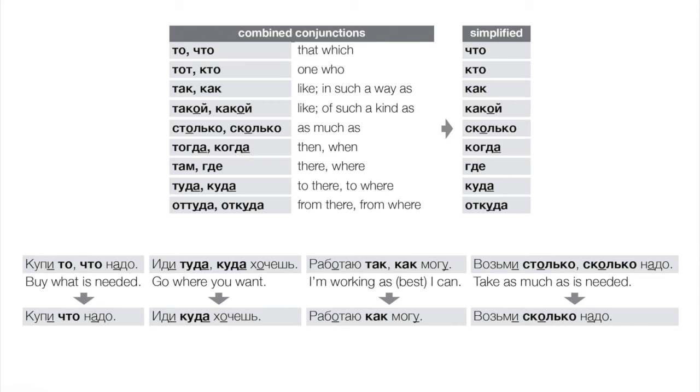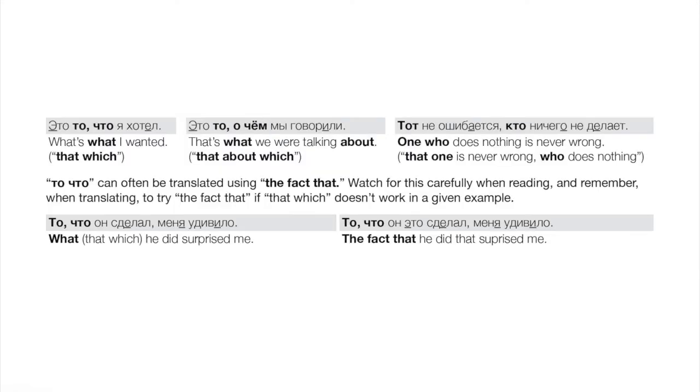Okay, now one addendum is the expression то, что. So we just saw that can often translate as "that which," sort of formally. Это то, что я хотел. This is that which I wanted, or more simply, this is what I wanted. Это то, о чем мы говорили. This is that about which we were talking. This is what we were talking about.